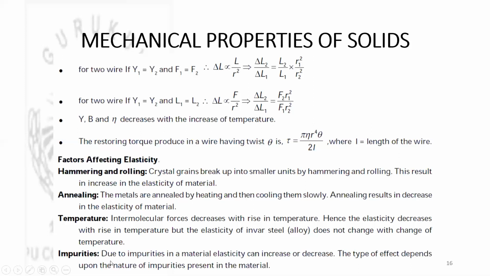Then impurities. Due to impurities in a material, elasticity can increase or decrease. The type of effect depends upon the nature of impurity present in the material. Right. So these are the factors that are affecting the elasticity. Hammering and rolling increase the elasticity of material because in that case crystal grains will break up into smaller units. Annealing decreases the elasticity because on annealing the crystal grains will be formed actually. Then due to temperature the intermolecular force decreases, hence elasticity will decrease. Then due to impurity the elasticity can increase or decrease depending on the nature of impurity that is added.